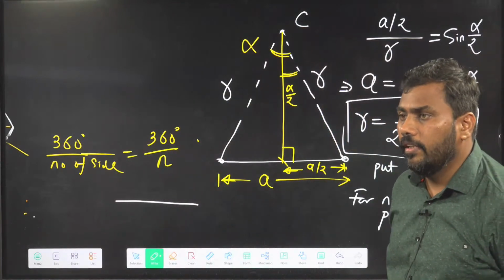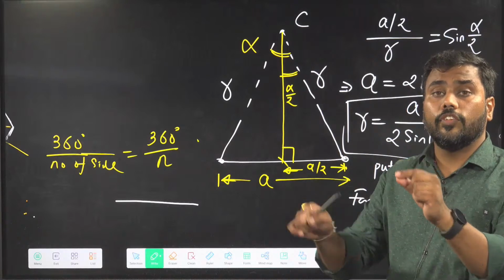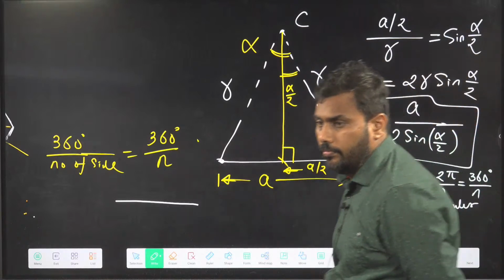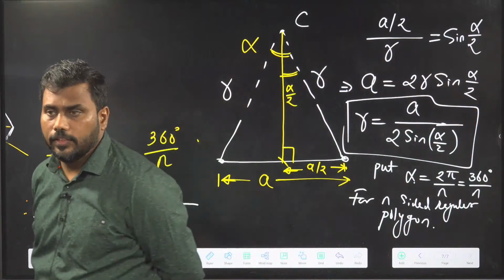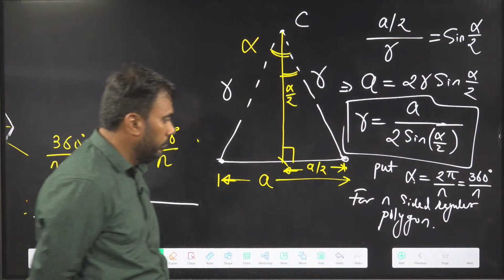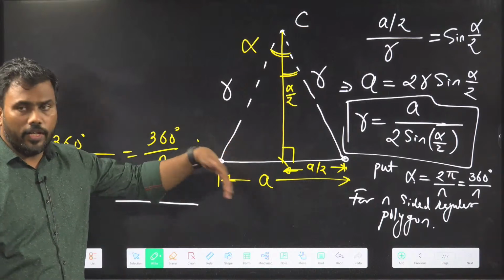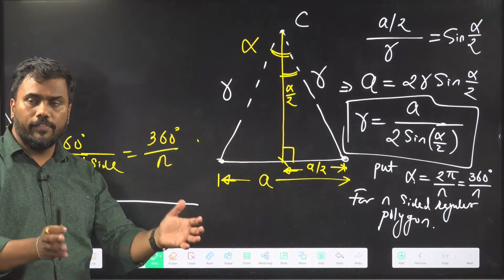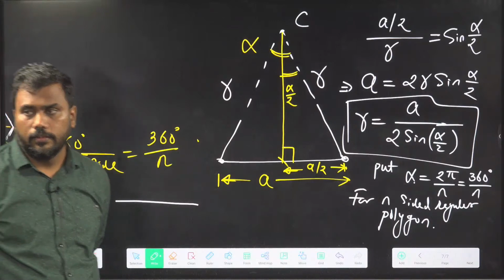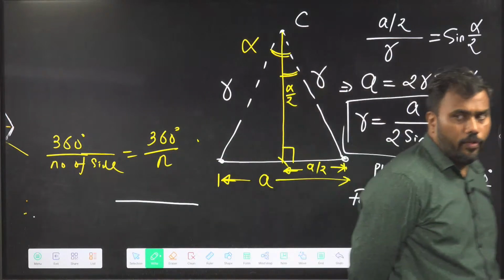What we have derived is the center to vertex distance of an n-sided regular polygon. First, note it down. I will use this formula for hexagon, pentagon, septagon, and I will illustrate the use of this formula. First, write down the formula.